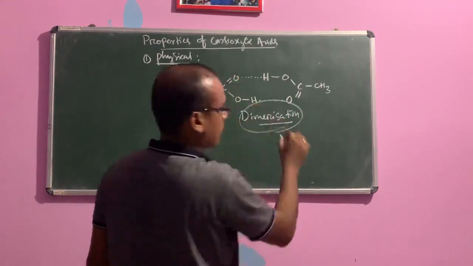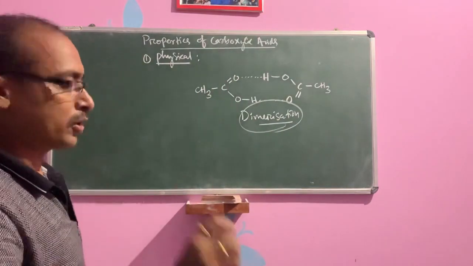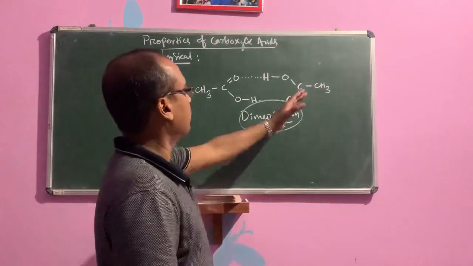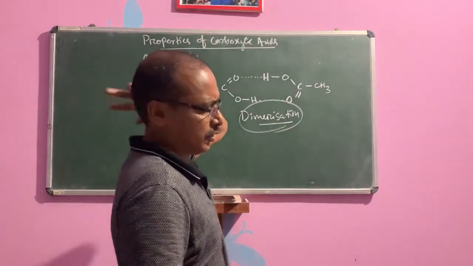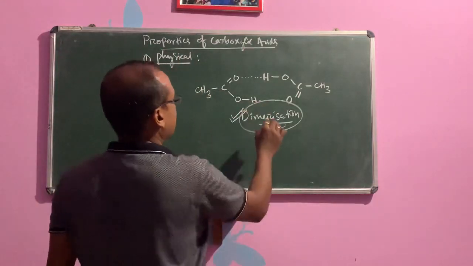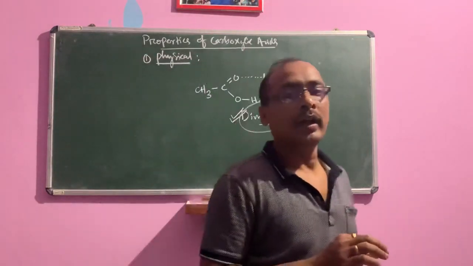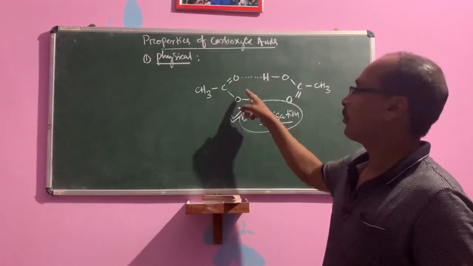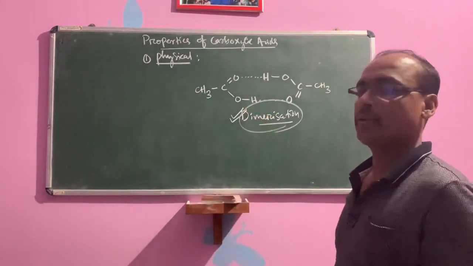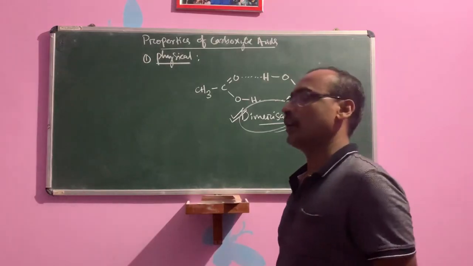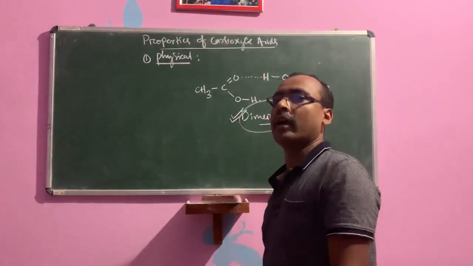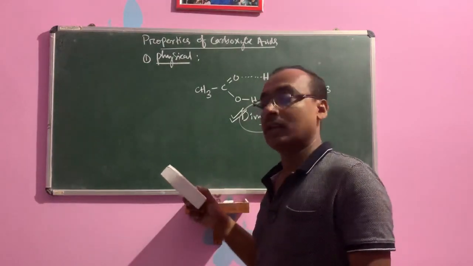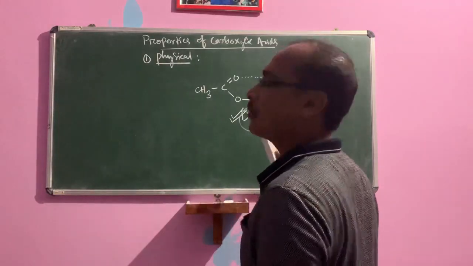You have also read this word in the lesson on solutions. In that, the van't Hoff factor is decreased to half due to the combination of two molecules. So due to these properties, carboxylic acid has a high boiling point, and it is also easily soluble in water, because oxygen and hydrogen both are present in carboxylic acid. We know compounds having fluorine, oxygen and nitrogen along with hydrogen form hydrogen bonds with water, so it is easily soluble in water. These are the most important physical properties.